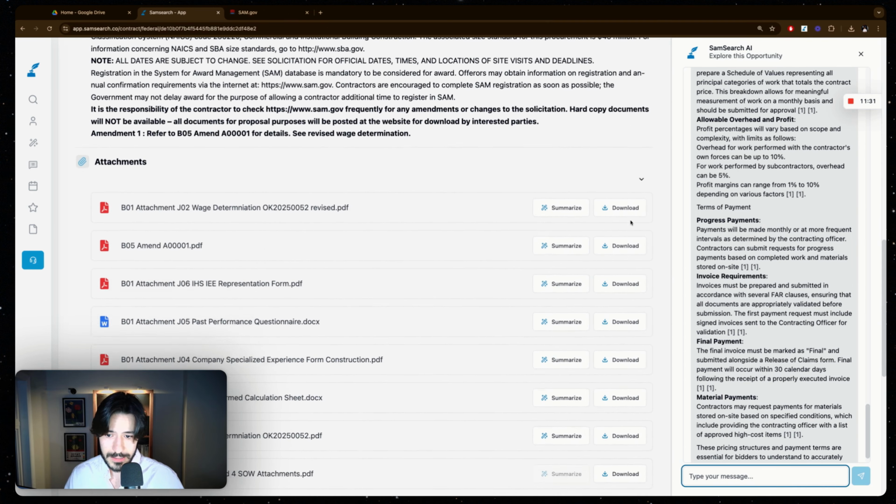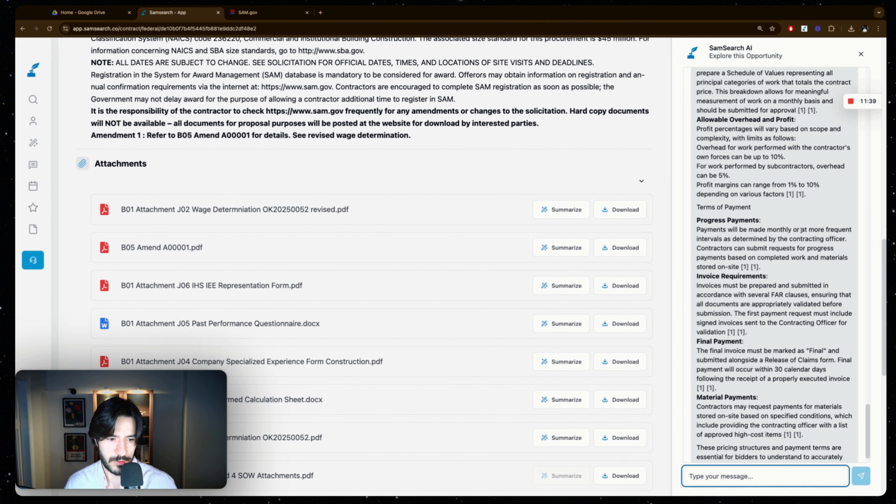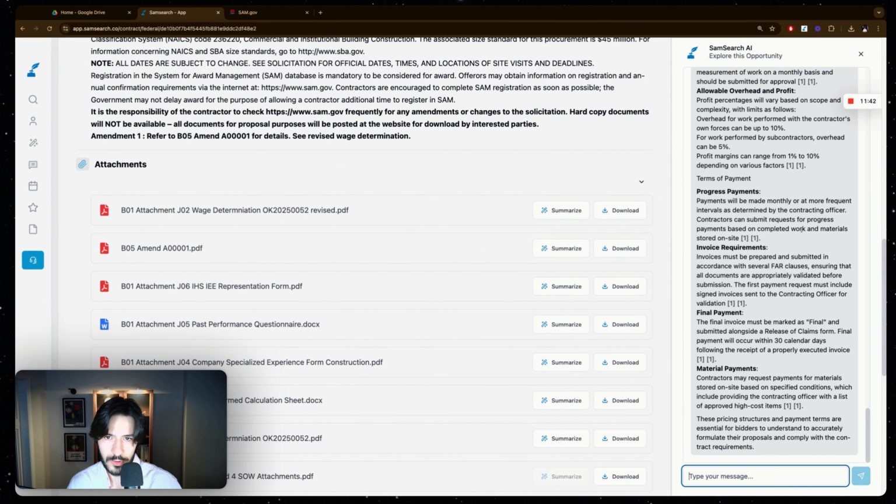Now, the key thing is if you had to read and pull that information from these documents yourself, it would take you a lot of time. This way, you let AI do it for you. I highly advise you, if you're serious about government contracting, to utilize AI to its fullest potential, because your competition, I can guarantee you, they are doing this. So, you're getting more information about the payment.